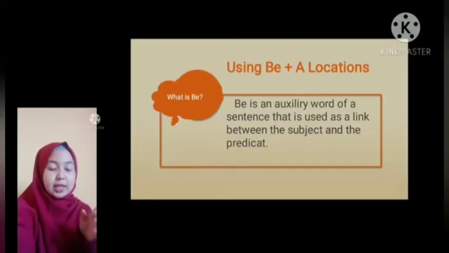My name is Cindy Kalora. I am from Group 1. Today we are going to explain the next material from Marlina about using be plus a location. What is be? Be is an auxiliary word of a sentence that is used as a link between the subject and the predicate.